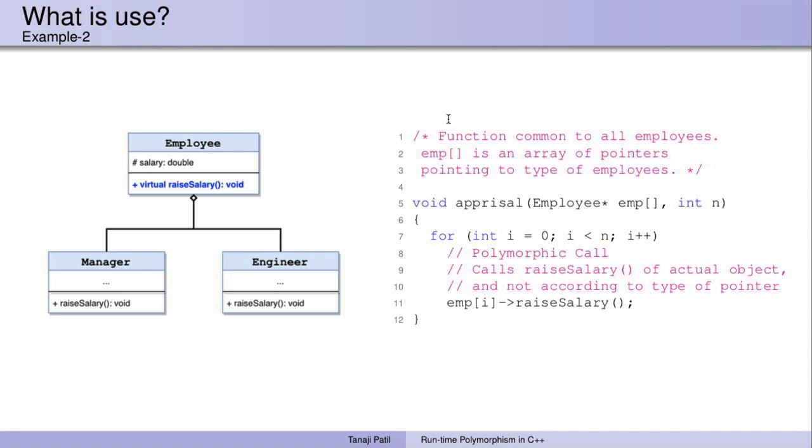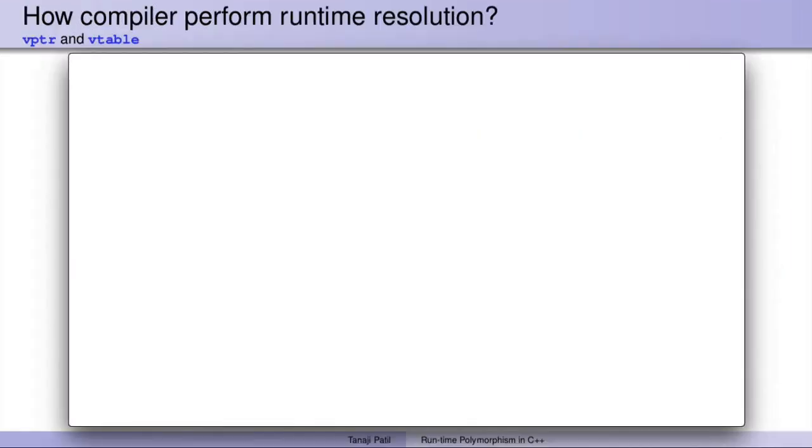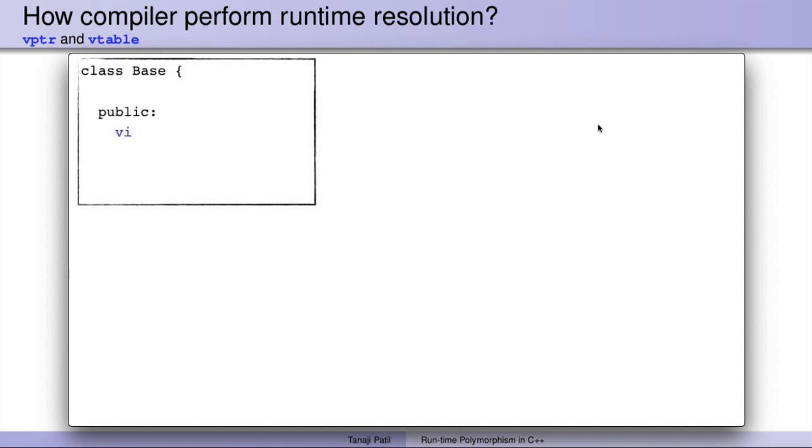salary function, but still we can implement this functionality as a common function for all the employees, where we can pass the array of pointers of employee to the function, and the function will call the raise salary function without even knowing what type of object is there. So automatically the compiler will invoke, looking at the actual object, the raise salary function of that. Let's see how the compiler performs runtime resolution.